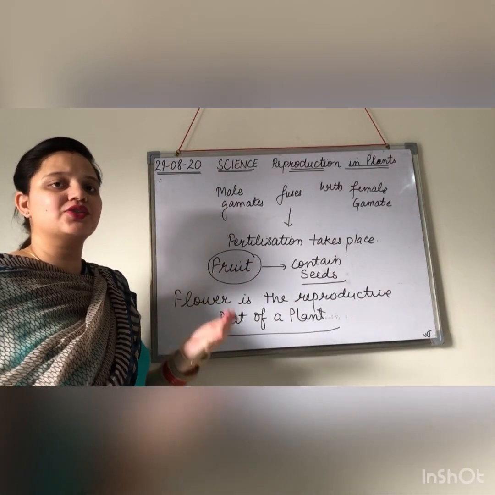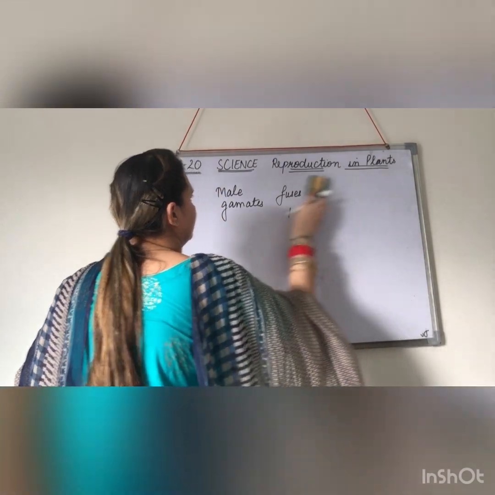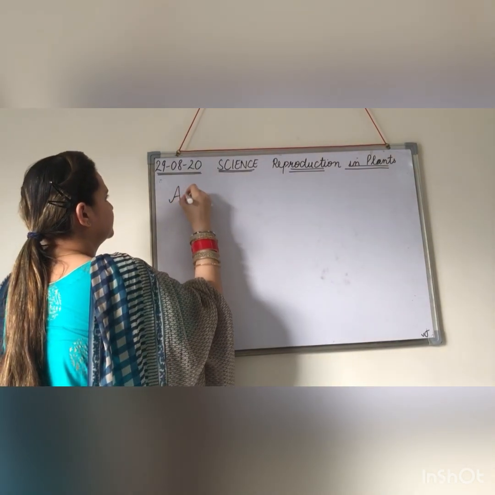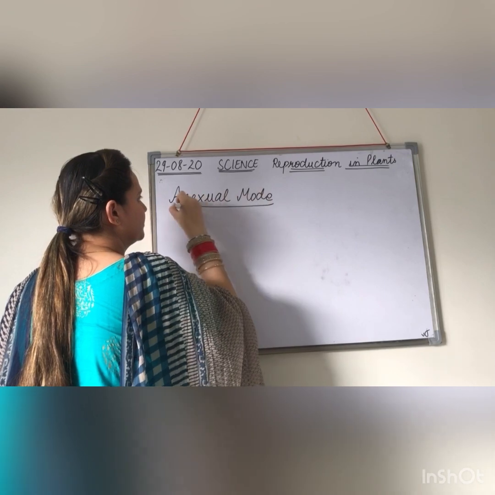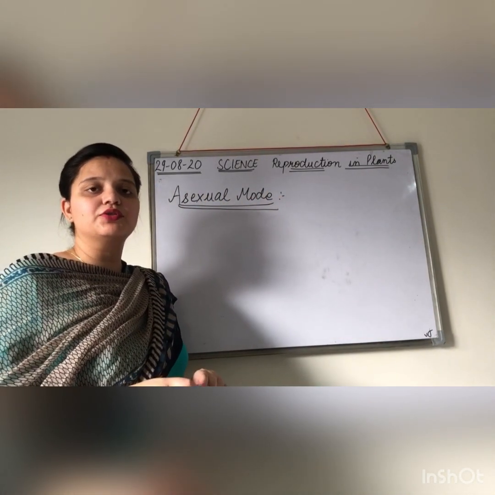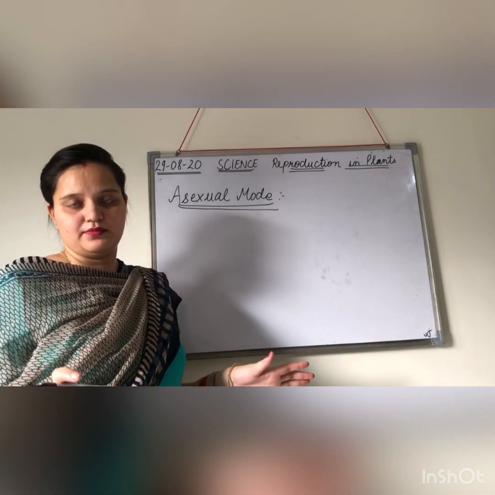Now coming to the asexual mode. Like in the sexual mode of reproduction, we discussed the female and male gametes, but here there are no gametes, right?